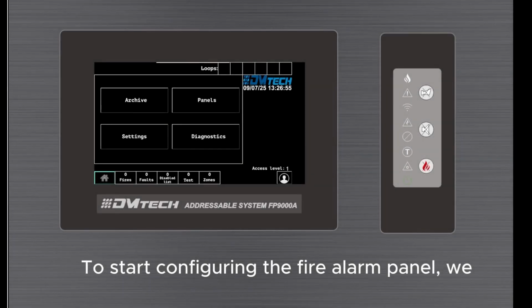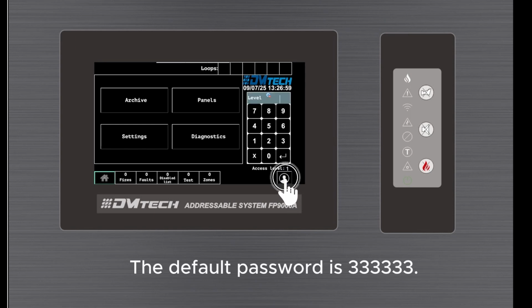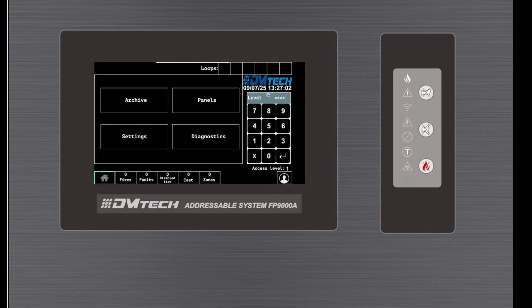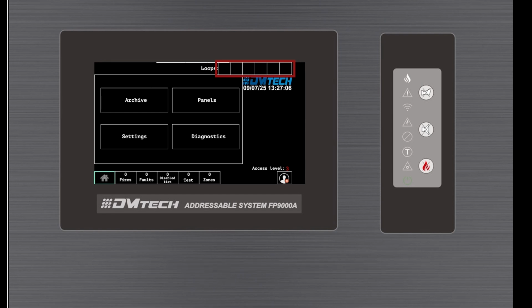To start configuring the fire alarm panel, we need to access level 3 of configuring. The default password is 333,000,333. All 6 loops are located on the top right corner of the screen.